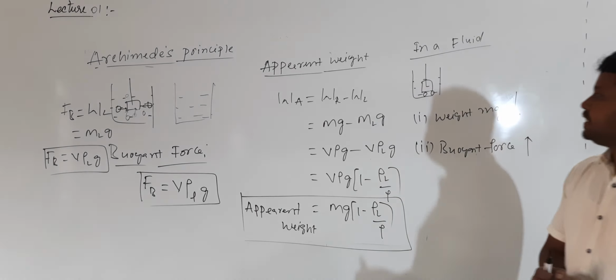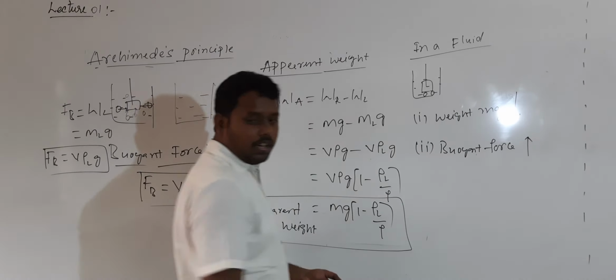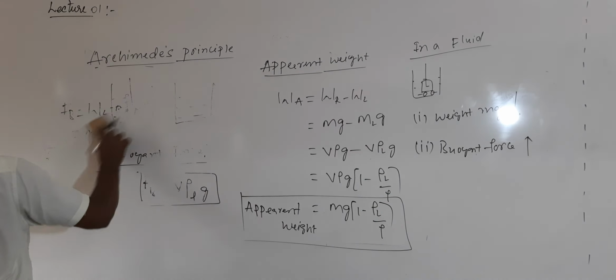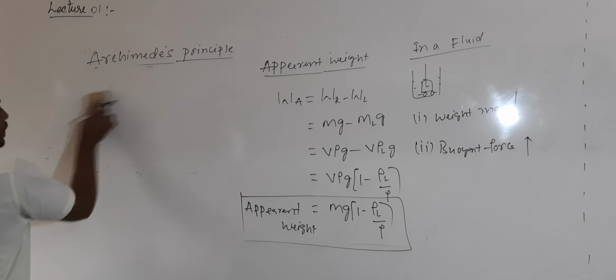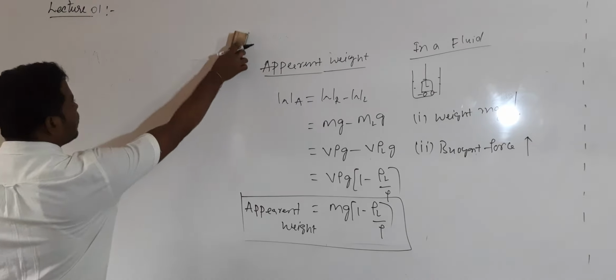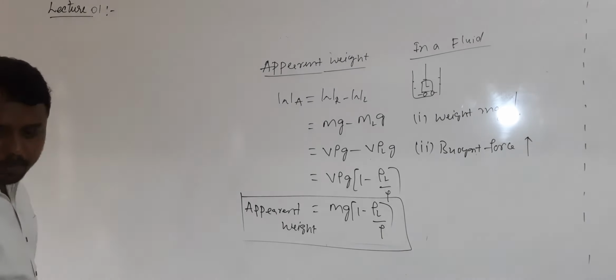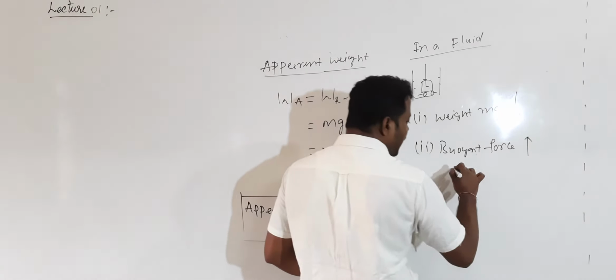Now we will come to know the laws of flotation. What are the laws of flotation? When will a body float, and when can it not float? This principle, the Archimedes principle, is very important for us. The forces acting on a body partially or completely immersed are the weight of the body and the buoyant force.